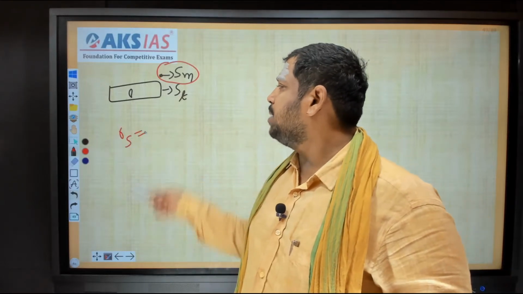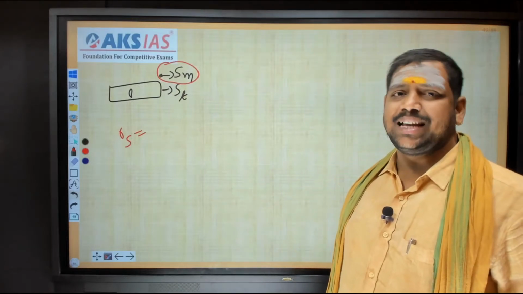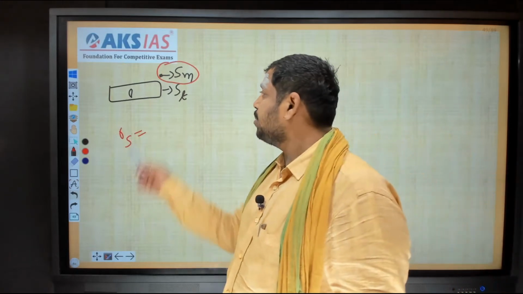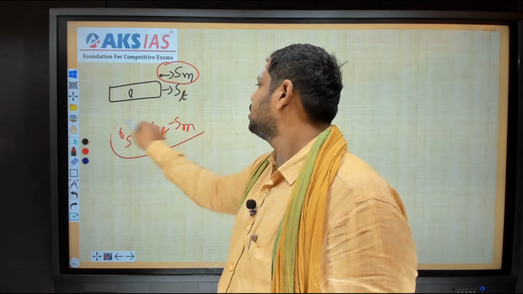Relative speed: we should consider whether both are moving in the same direction or in opposite directions. Both are moving in the same direction. Same direction means we should subtract, so relative speed is ST minus SM. Okay, the speed is done.